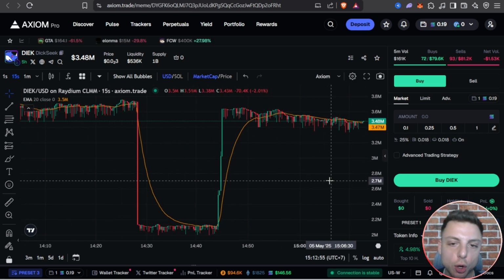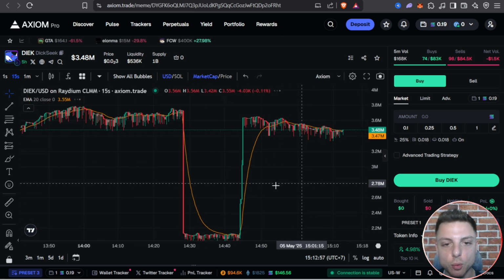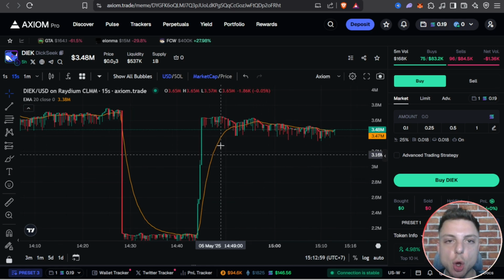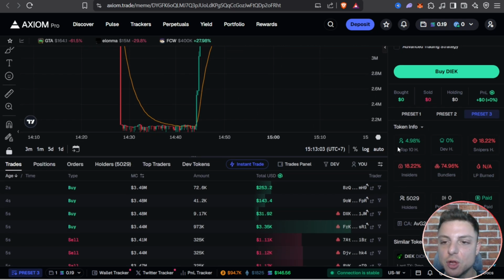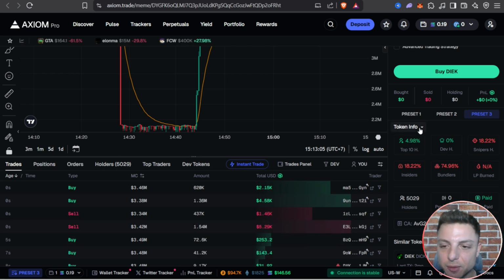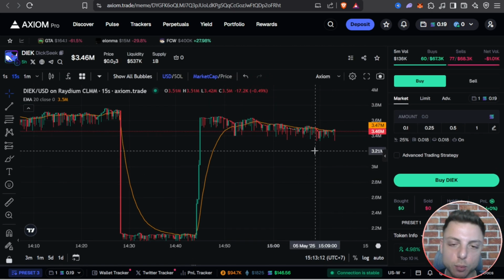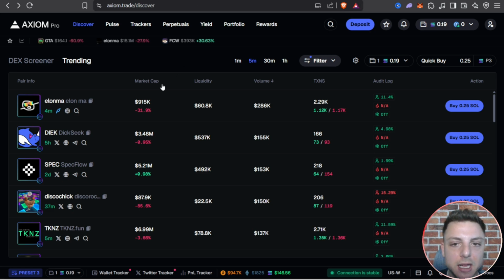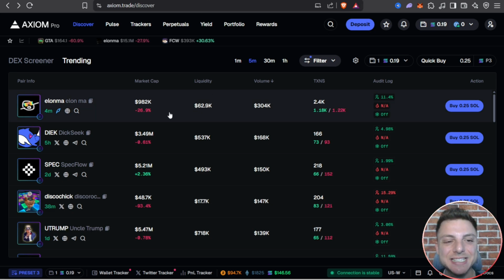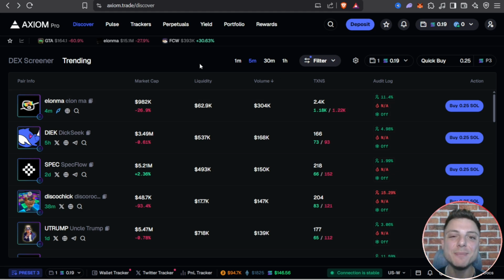And even here, if we've been meme coin trading for a while, we know what kinds of charts we don't want to see. So this is definitely a potential rug. We could even confirm down here, going down to the token information, we see that bundlers hold 75% of this coin. Definitely not something we want to see. Definitely probably an insider coin. So we'll go ahead and move on and find the next trending meme coin using the best filters that have helped me make money in this meme coin market.